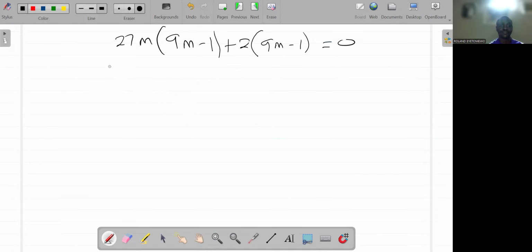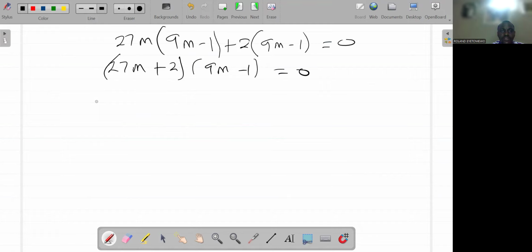So that 27m plus 2 and 9m minus 1 is equal to 0.